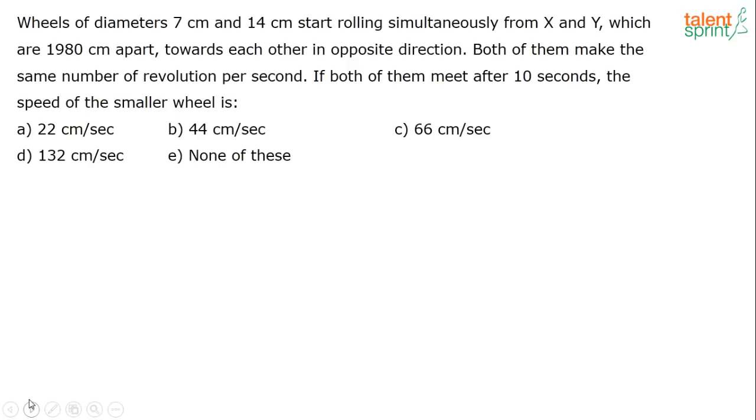Let's try. Wheels of diameters 7 cm and 14 cm start rolling simultaneously from X and Y, which are 1980 centimeters apart, towards each other in opposite directions. Both of them make the same number of revolutions per second. If both of them meet after 10 seconds, the speed of the smaller wheel is dash. In the beginning of the session, somebody was asking me about circles. Here you have to use the concept of circles, a very basic formula in circles, to solve this question.